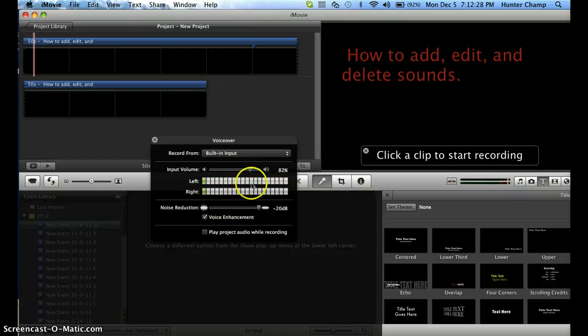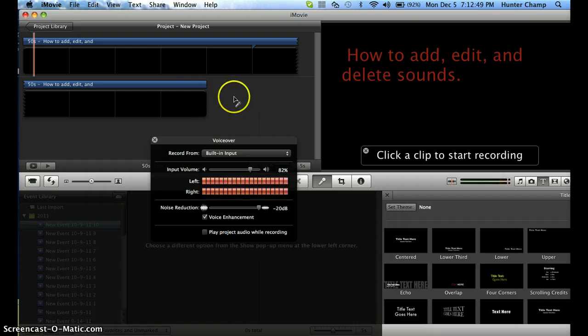You can always change where you're recording from. It's normally the built-in input. And then the noise reduction is basically, the computer gets rid of what it doesn't find necessary or thinks is unimportant that you're trying to record.